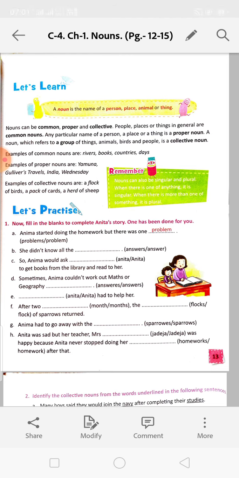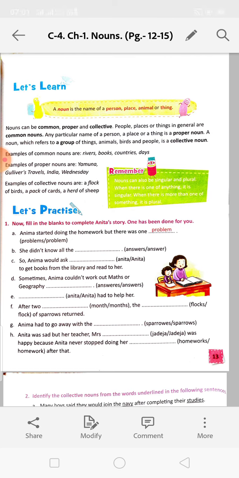Countries like India, China, Nepal, anything we can say. Days: Wednesday, Thursday, Friday. That means we are giving the special name to the common nouns. When we give special names to the common noun, it will be a proper noun.